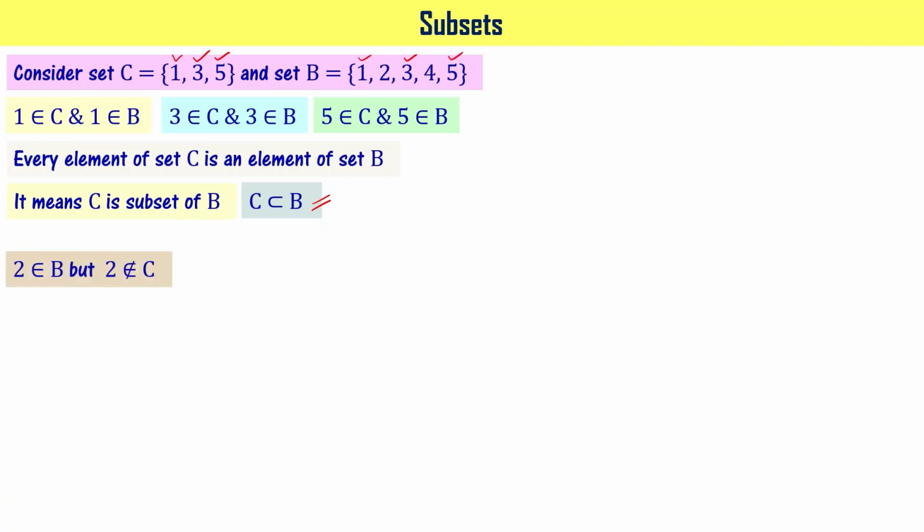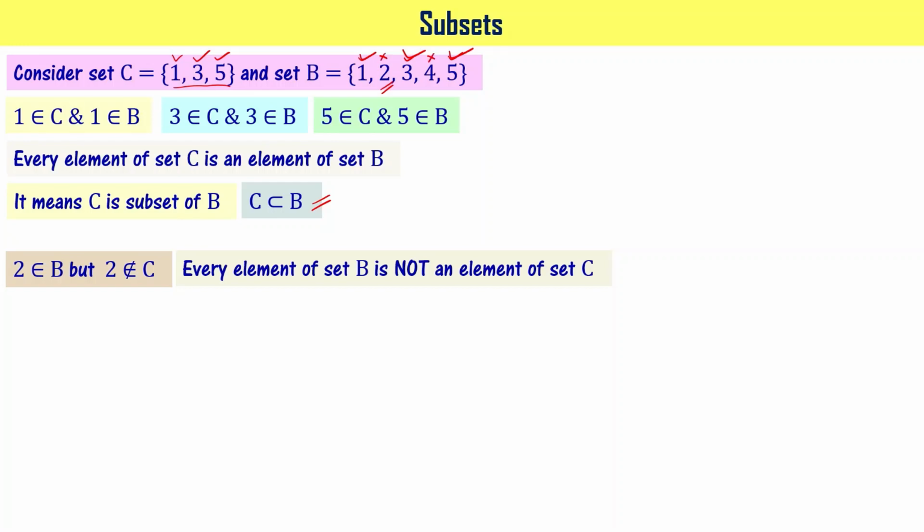If you observe, 2 belongs to B as shown here, but 2 does not belong to C, right? It means every element of set B is not an element of set C, right? If you see, 1 is an element of C, 3 is an element of C, 5 is an element of C, but that is not the case with 2 and that is not the case with 4, right?